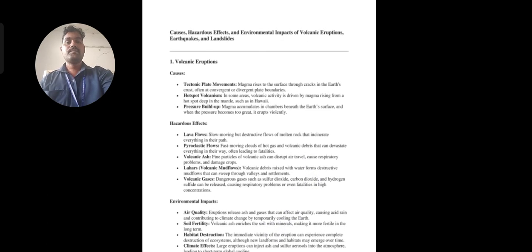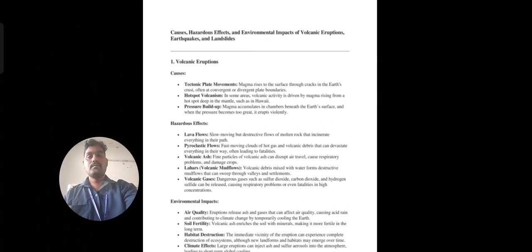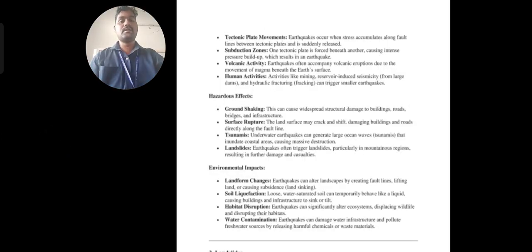What are the causes of earthquakes? Generally, if you see the tectonic movements here also, whether diverging or converging, there is an impact. So the impact is also going to create a problem.